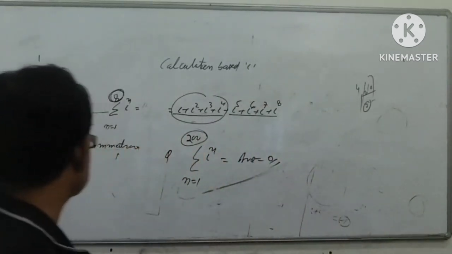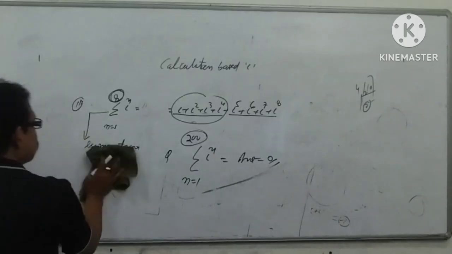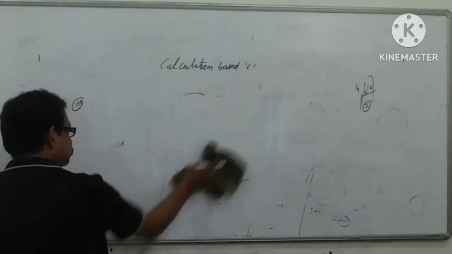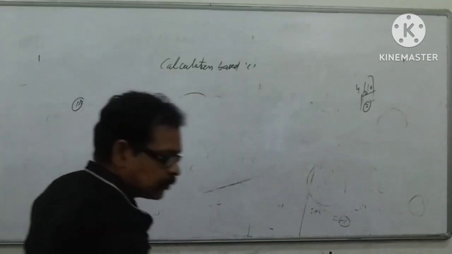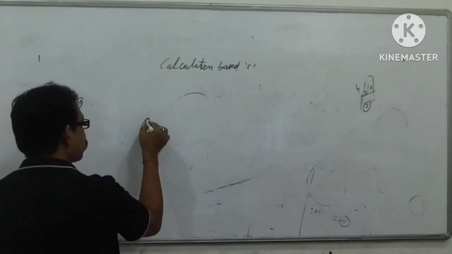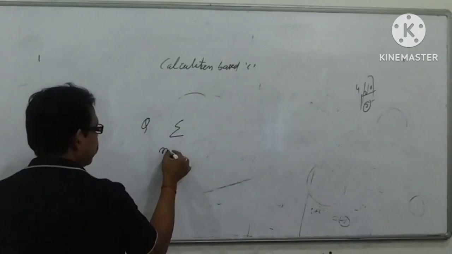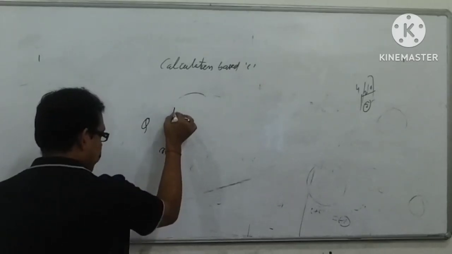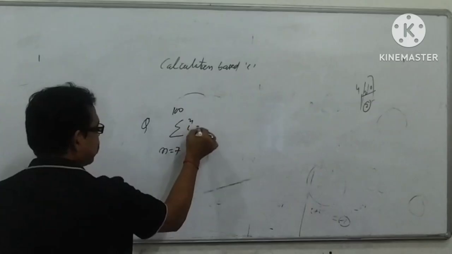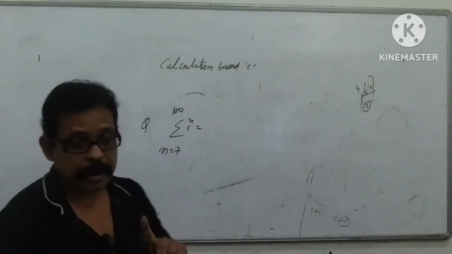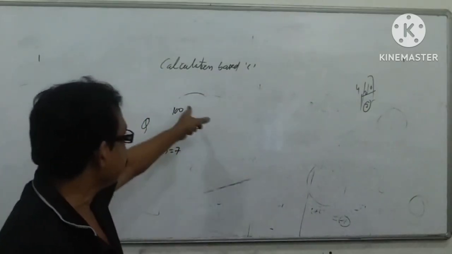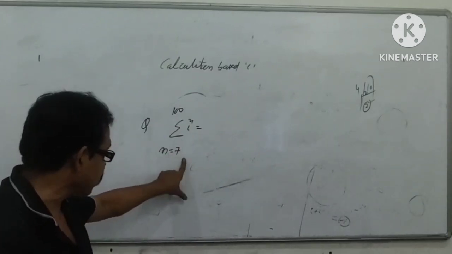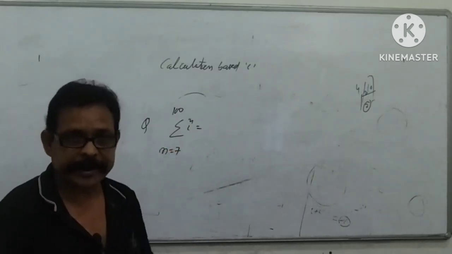Now again, in this third concept, I will make the question somewhat complex, like this: n equal to 7 to 100, i to the power n. Now here you will not apply the same trick of dividing 100 by 4, because if n started from 1, then you could apply the trick.